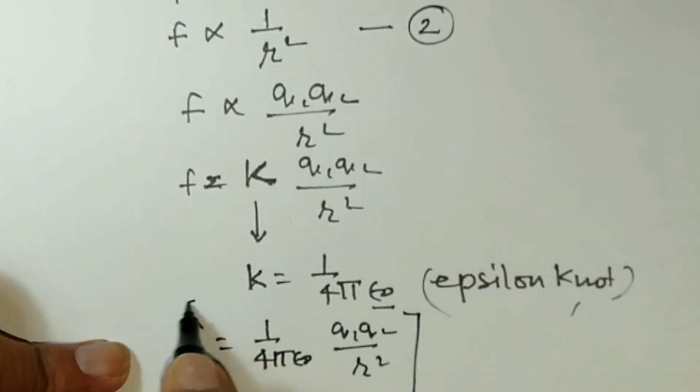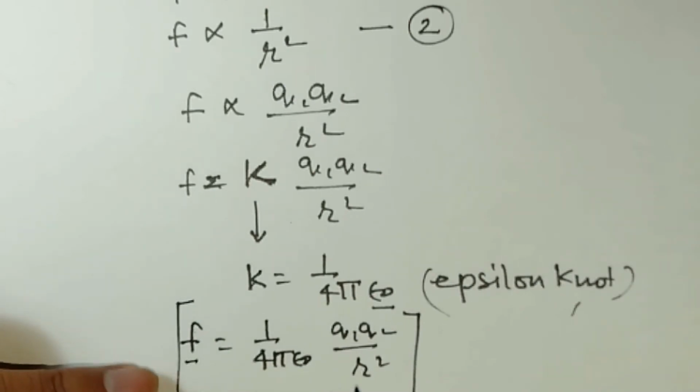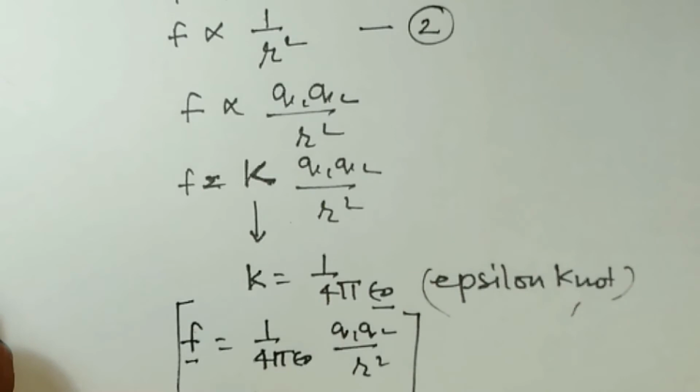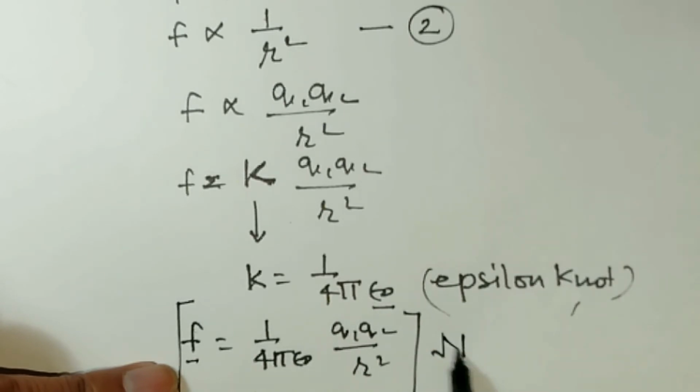This is the magnitude of force between two charges, whether they are opposite or the same in nature. Means we can find the force of attraction or force of repulsion with the help of this relation. And since it is a force between two charges, the unit will be Newton. The unit of this force is Newton.